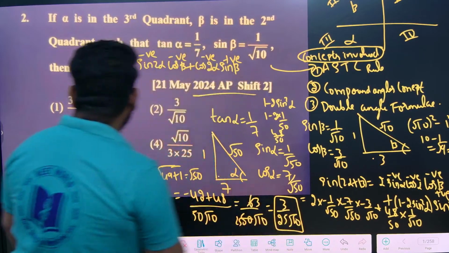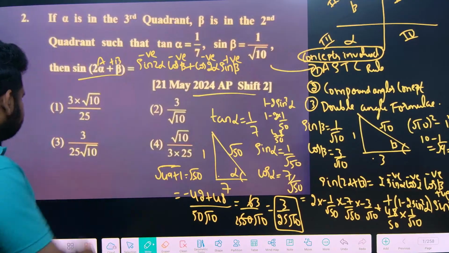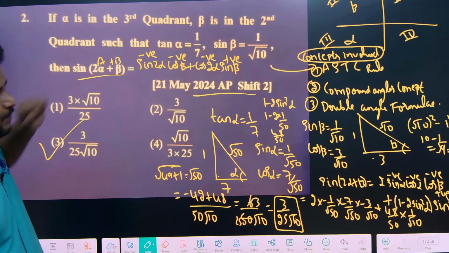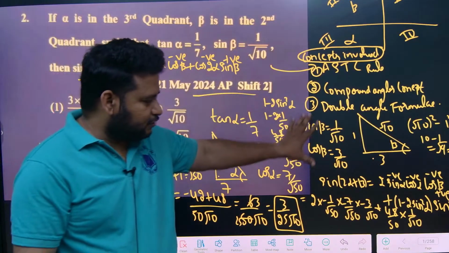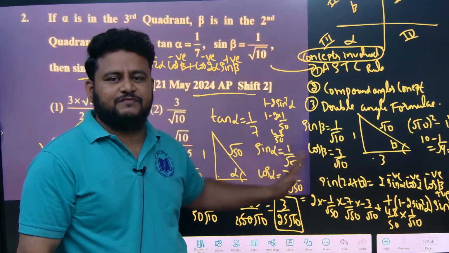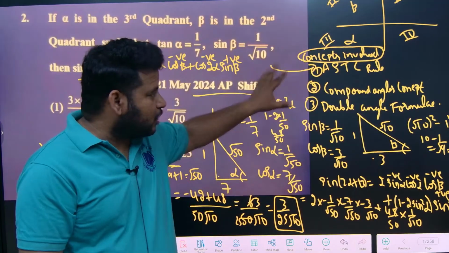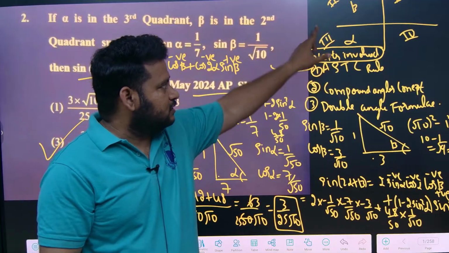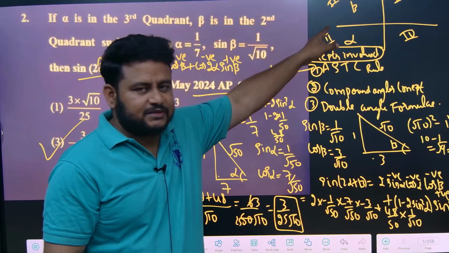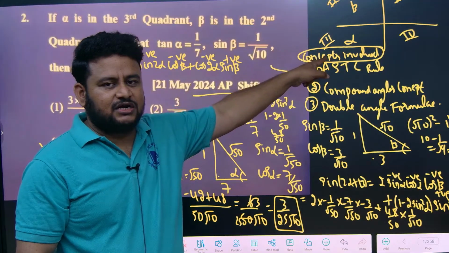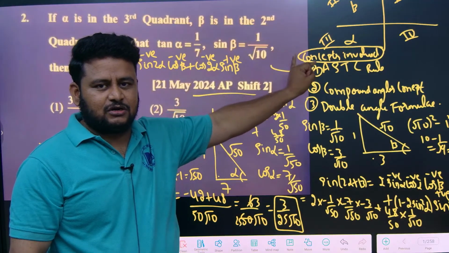So which option is it? 3 by 25 root 10 is the third option, friends. This is a very simple question. I have taken time to explain each and every concept in detail, where minus is coming, which formula we are using, and the concepts involved. First is the ASTC rule. Beta is in the second quadrant, which means sin is positive but cos is negative. Alpha is in the third quadrant, which means tan is positive but sin and cos are negative.